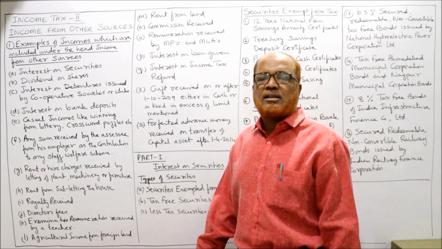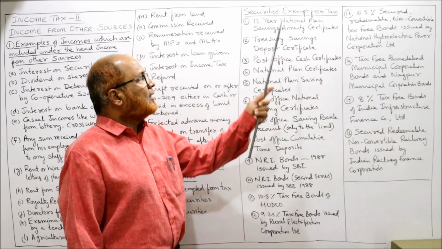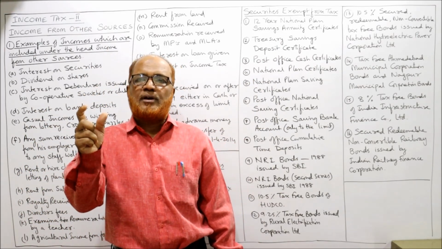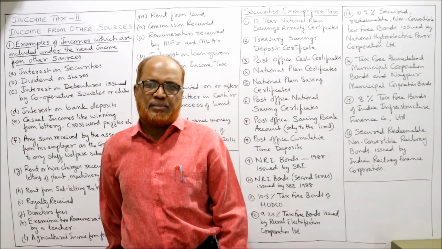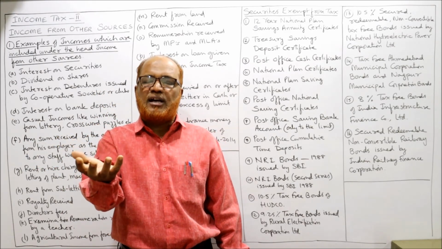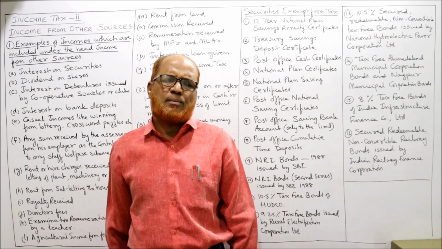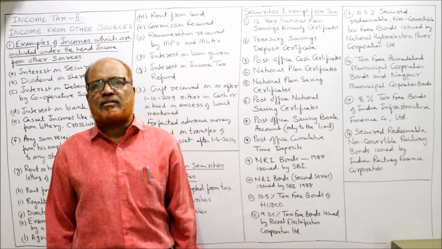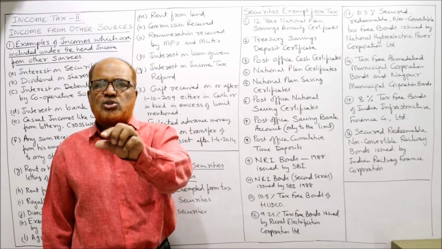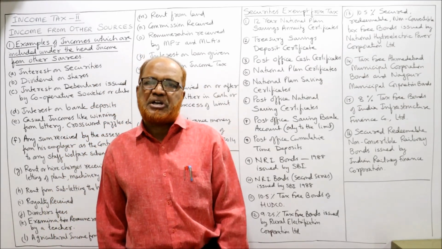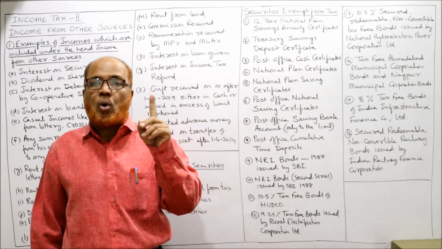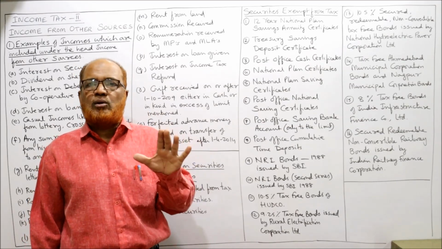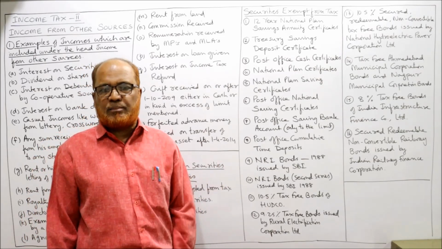Now I'll discuss what the exempted from tax securities are. This first category, exempted from tax securities, are those securities on which the interest is completely exempted. No tax is applied. We will not compute the interest on these securities. We'll just write a note that interest on these securities is fully exempted from tax. Normally this security will be issued only by the government, on which interest is completely exempted.